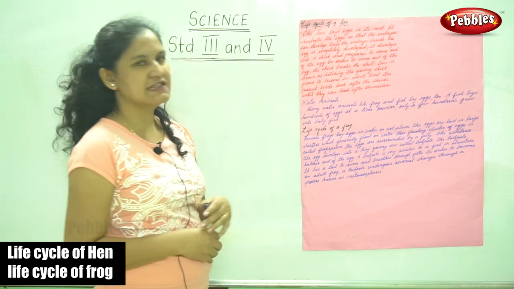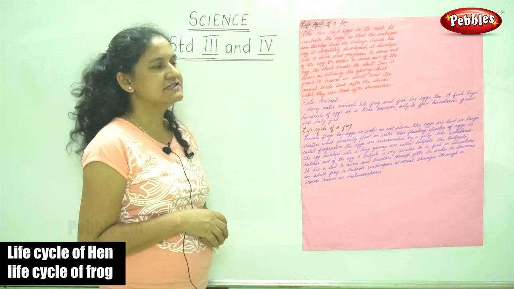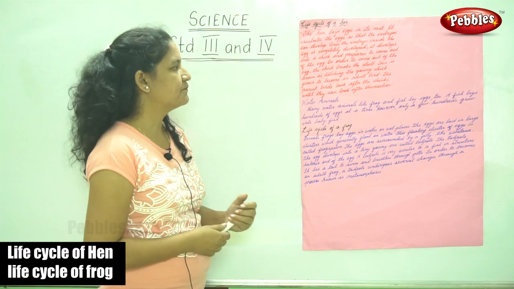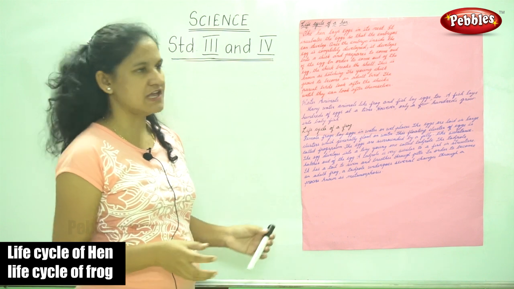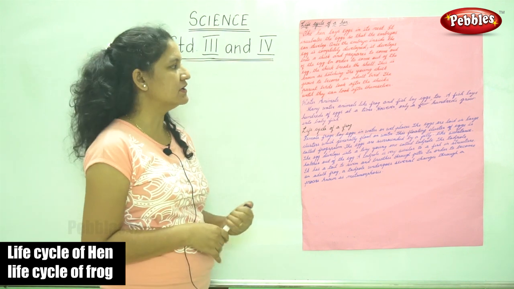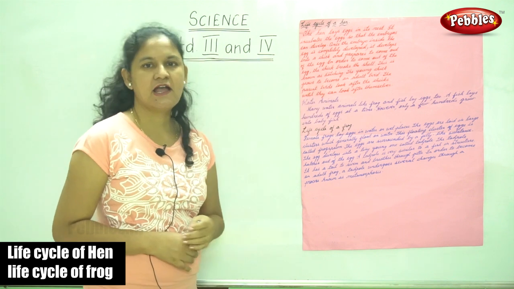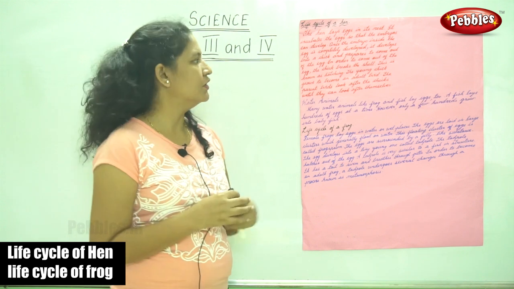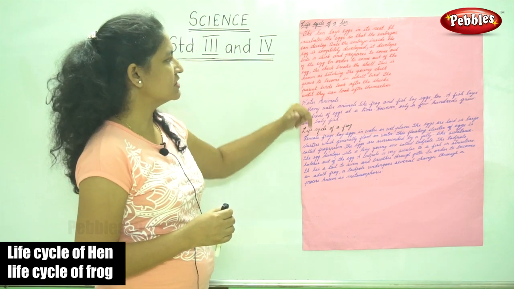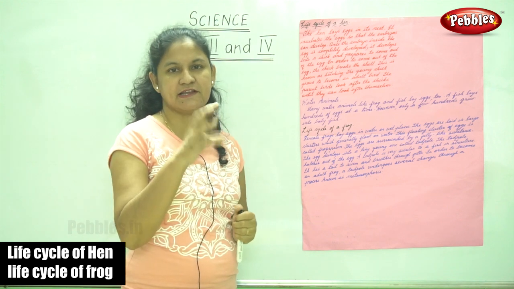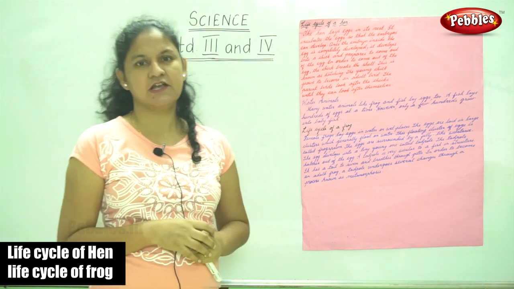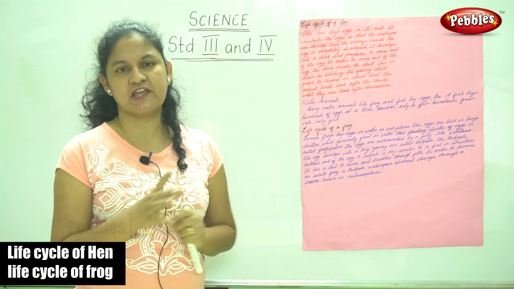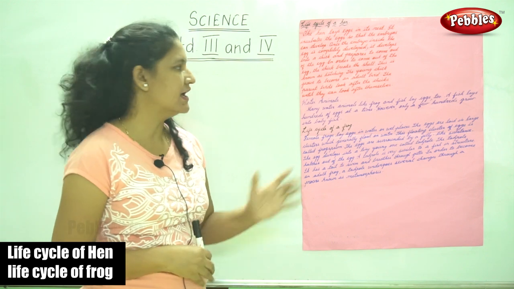Once the embryo inside the egg is completely developed, it develops into a chick and prepares to come out of the egg. In order to come out of the egg, the chick breaks open the shell. This is known as hatching. So once the embryo inside the egg is completely developed, that is, it becomes a chick, the chick breaks open the shell and comes out. This process of breaking open the shell and coming out is known as hatching.